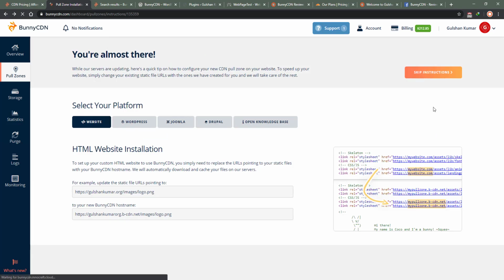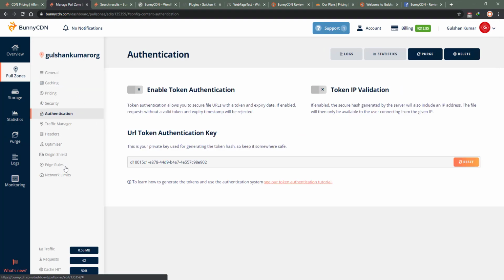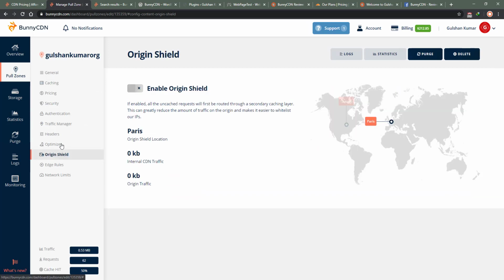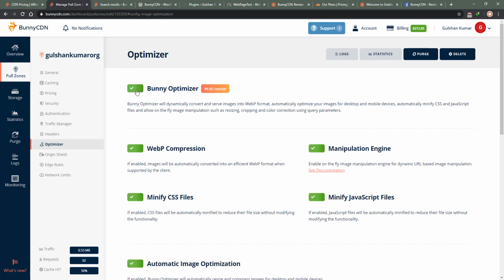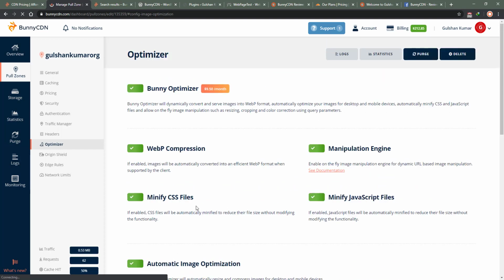Okay, back to the point. I was going to configure my new pull zone. I have already configured it, I think. I just need to enable force SSL and caching. All these things are already done here. So almost all these things are quite easy. If you want to enable optimized services, you can just enable it in one click and save the configuration. So this is very simple.